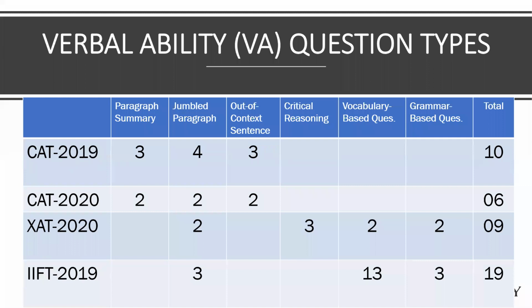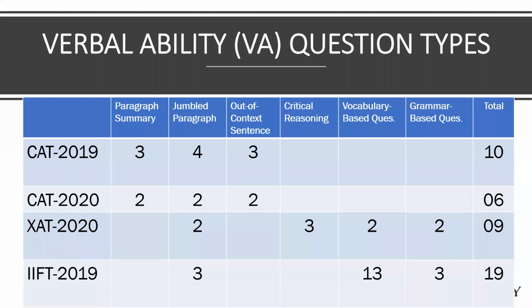XAT, let us see the breakup just to see what are the other areas. So para jumbles, MCQs, which you are used to. Critical reasoning, normally XAT used to have about 5 at least. This time there were 3, but they were tough, of a different kind. So XAT surprised with its type of critical reasoning. And so each year, a little bit of surprise one should always cater for within your scheme of things.